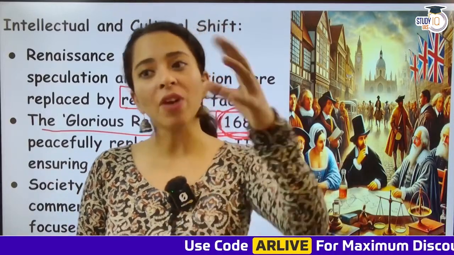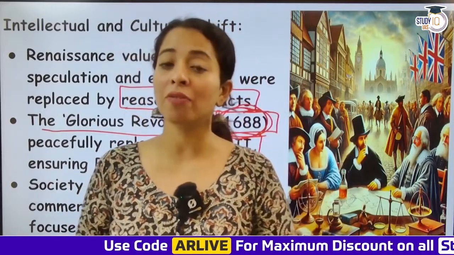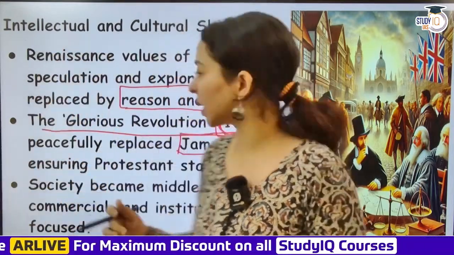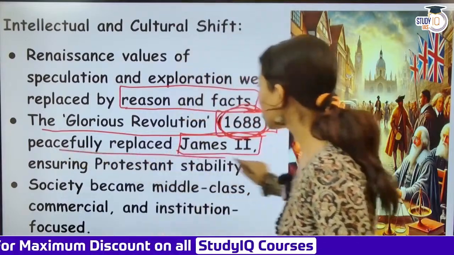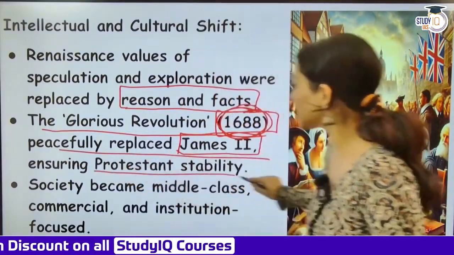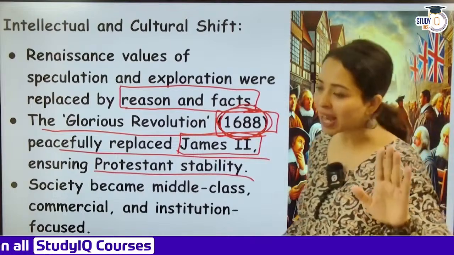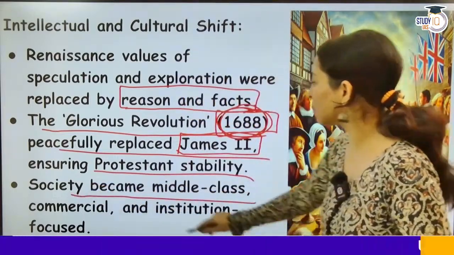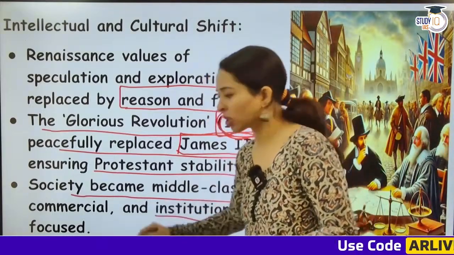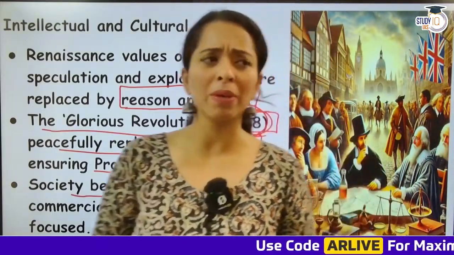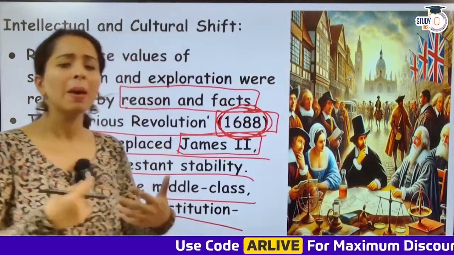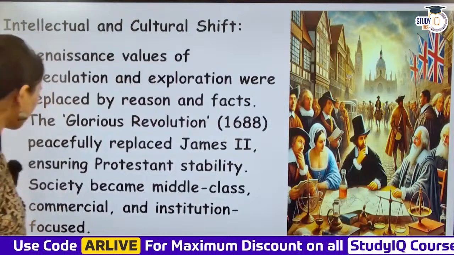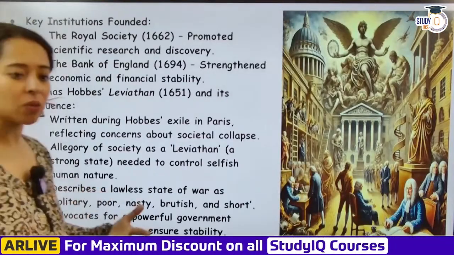This 1688 further reduced the monarchy's powers, and parliamentary powers increased. So this peacefully replaced James II, ensuring Protestant stability. They were like, no, we cannot accept, we need a Protestant leader. Now society became middle class, commercial and institution focused. Society was developing, becoming more commercialized, merchants were coming, business minded, and things were more shaped by how the parliamentary settings were happening.